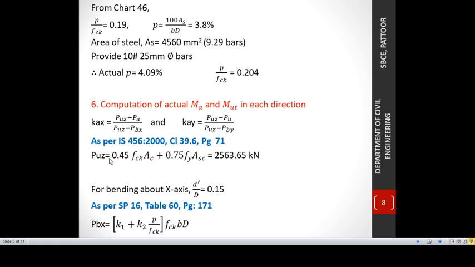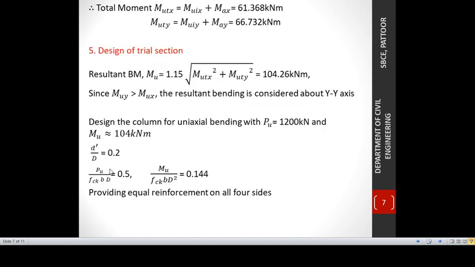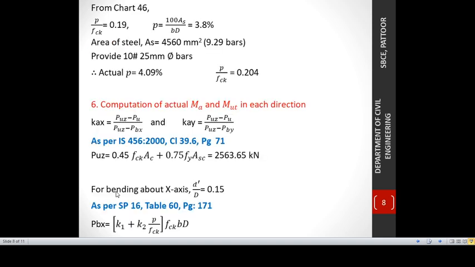Our design chart is chart number 46, and I've calculated Pu by FCK BD and Mu by FCK BD square, which are respectively 0.5 and 0.144. From chart number 46 of SP16, P by FCK, where P is the percentage of steel, is obtained as 0.19, and from that the percentage of steel is obtained as 3.8%.